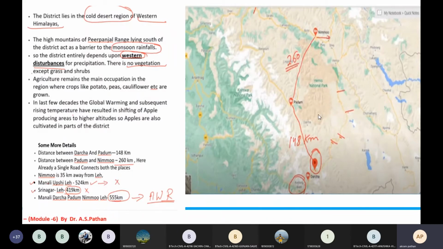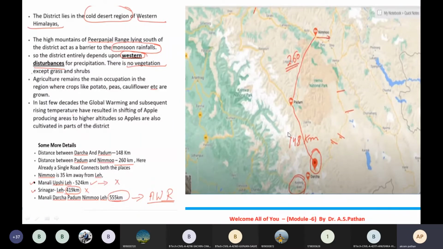Agriculture remains the main occupation in the region, where crops like potatoes, peas, cauliflowers, etc. are grown. In the last few decades, global warming and the subsequent rise in temperature have resulted in the shifting of apple producing areas to higher altitudes. So apples are also cultivated in parts of the district.